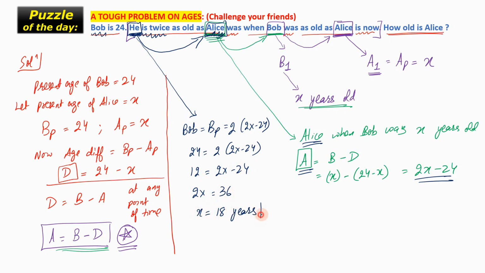And hence, this, my friends, is the answer. That is, the present age of Alice is equal to 18 years.